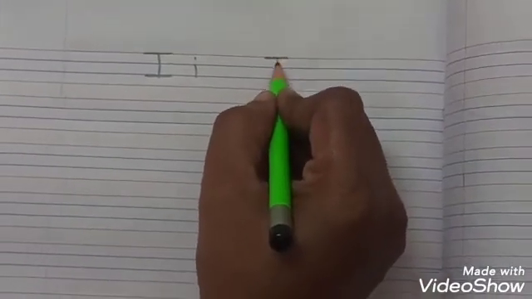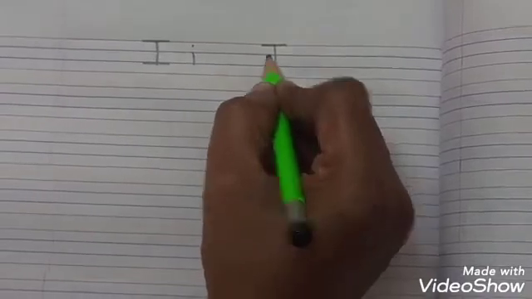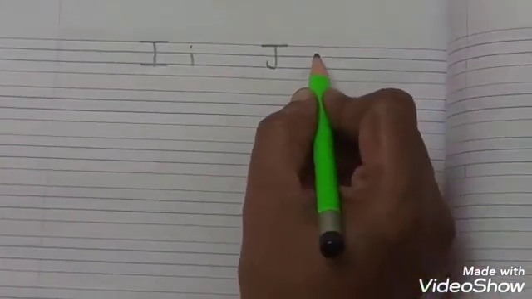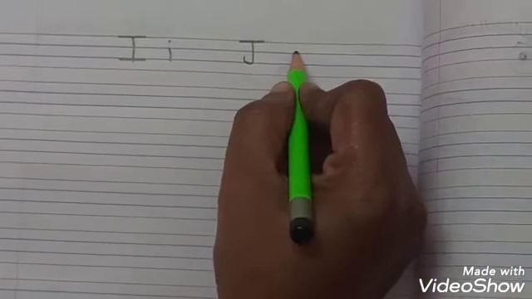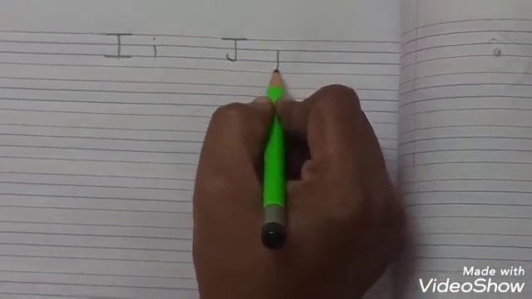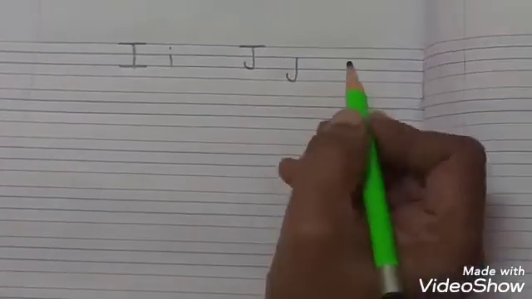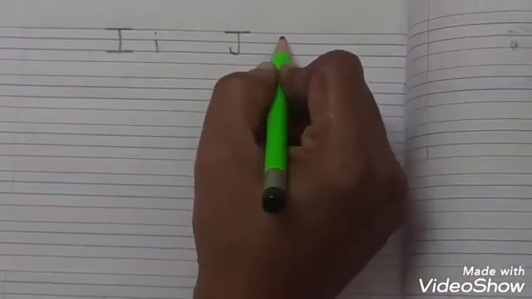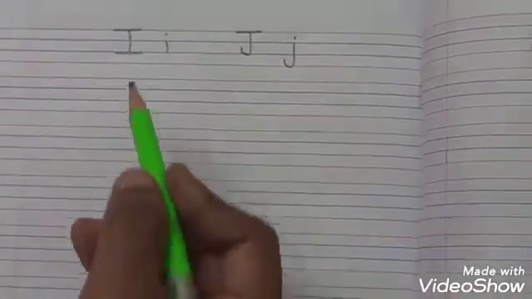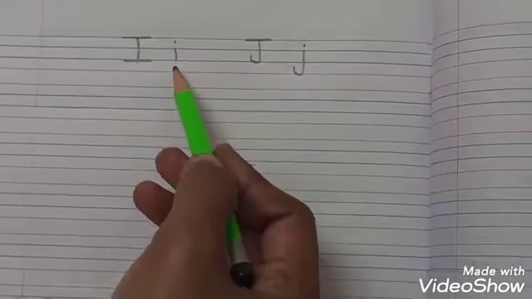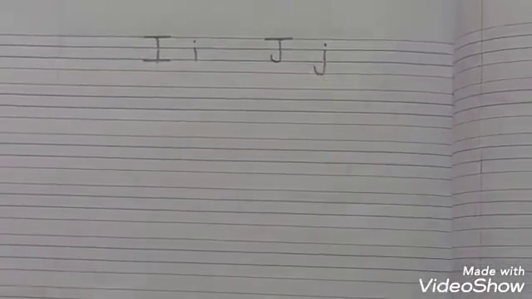Capital J, sleeping line, red line to blue line, draw standing line and curve. Small j, blue line to red line, standing line and curve. Small j, capital I, small I, capital J, small j.